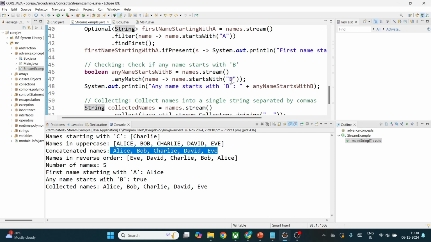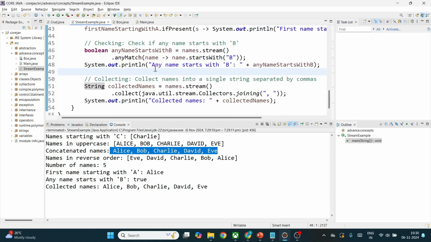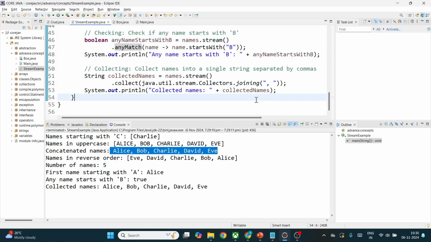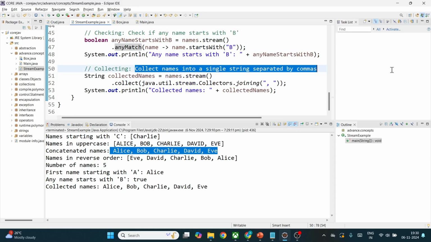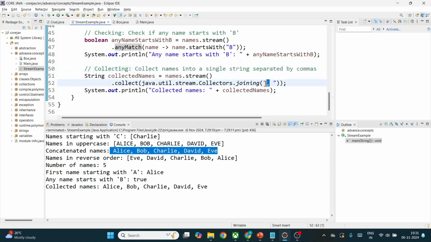Obviously there is a Bob, so we are printing a boolean value. If any name starts with B, any match will return a boolean value. That needs to be kept in mind. If there is a match, it will return true. If there is no match, it will return false. So for the collected names, as I told, we are collecting names into a single string separated by commas. This is a single string, and we are joining them based on the comma.